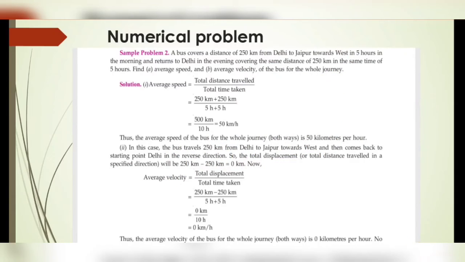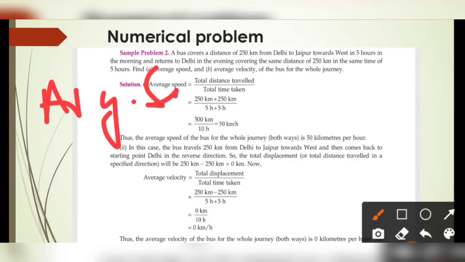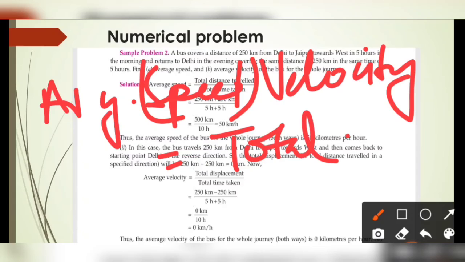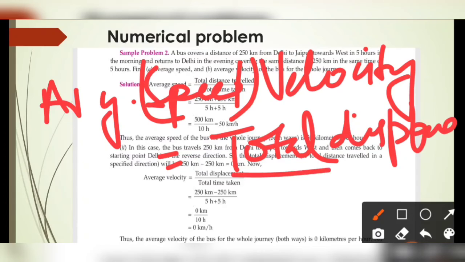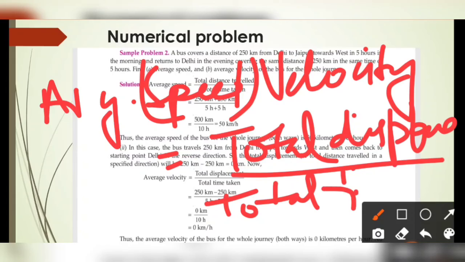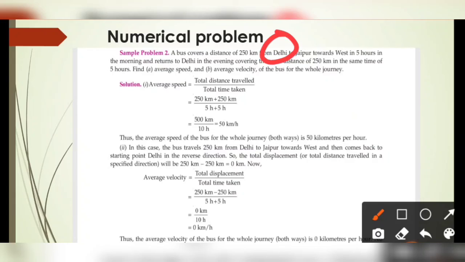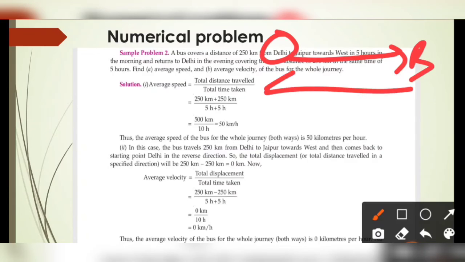But when we talk about average velocity, we need to check what it is. Average speed is not equal to average velocity. The formula for average velocity is total displacement upon total time. Here the total displacement is actually 0. Why? Because the bus started from Delhi, moved to Jaipur, and then came back to Delhi at the same spot where it started. So the initial and final positions are the same, and the displacement, the shortest distance between them, is 0.